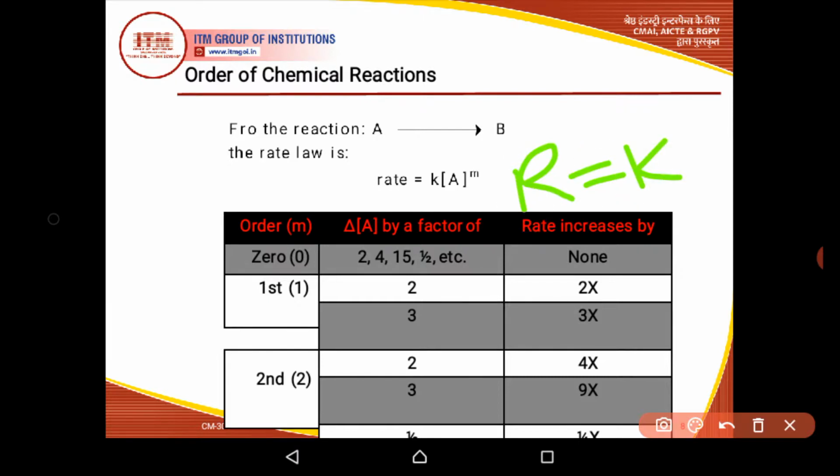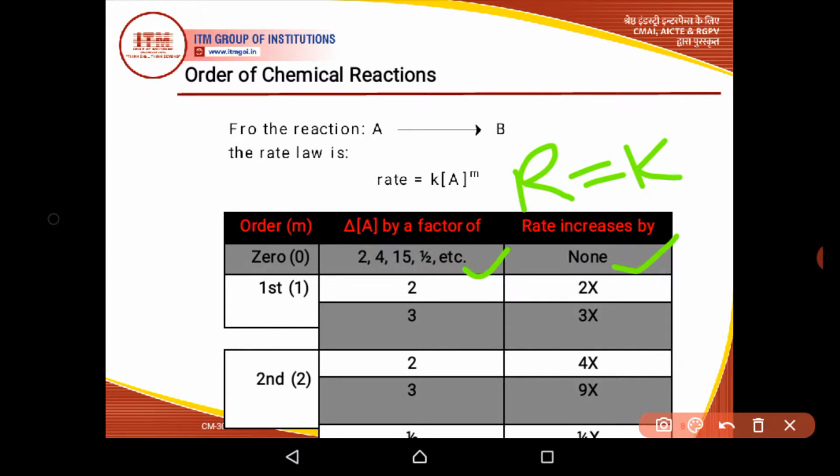So there will be no effect of concentration on the rate of this reaction. If we change the concentration of A, for example, if we double it, increase it 4 times or 15 times, or reduce it to half, there will be no change in the rate of the reaction.